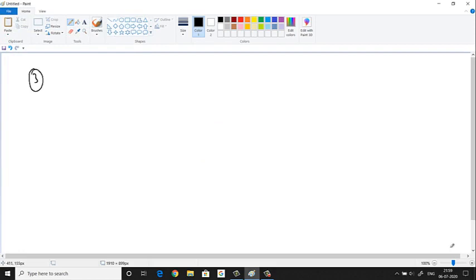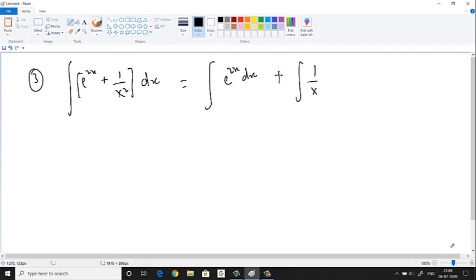Third question. Say we have the integral of e power 2x plus 1 by x square dx. How do we do this? See, first split it: e power 2x dx plus 1 by x square dx. This one is very easy to solve. So x power minus 2 dx, we have to use this formula.